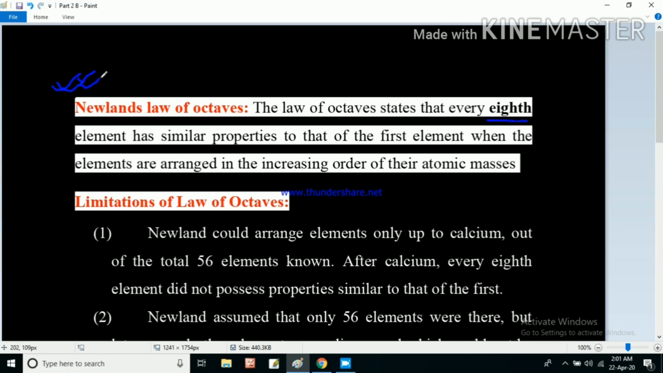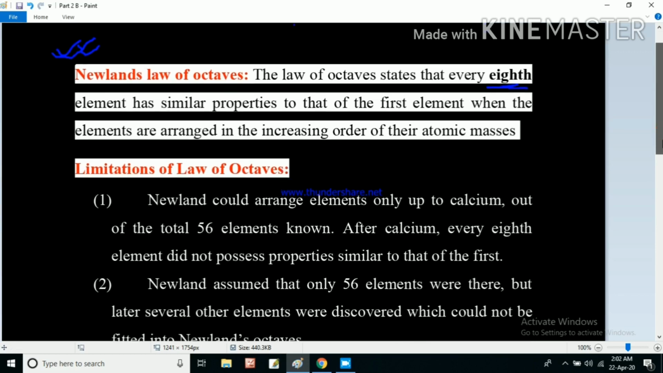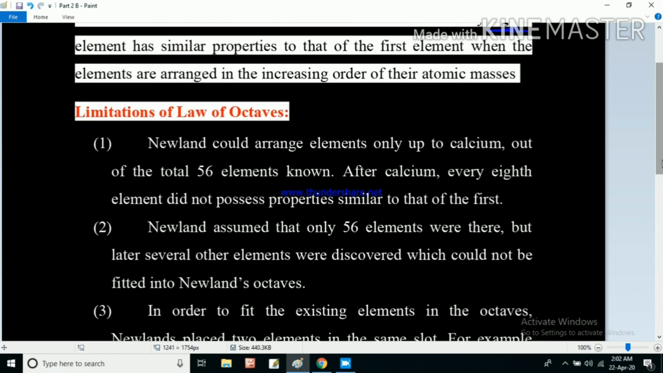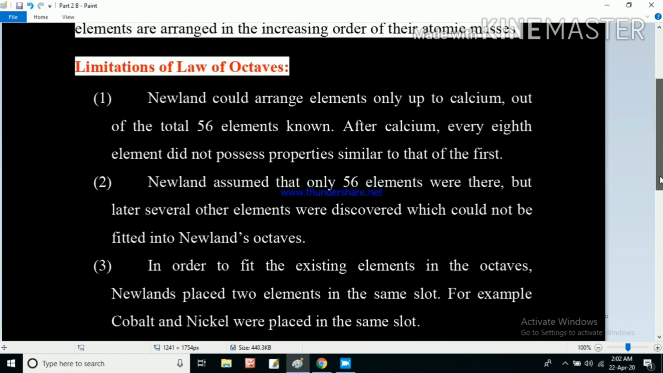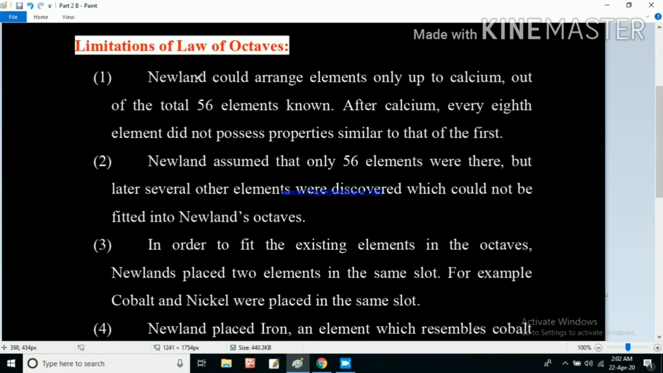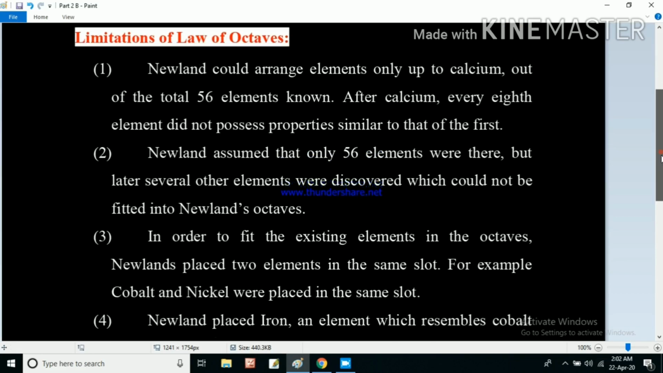It is similar to musical notes. In our musical notes, every 8th one is similar to the first. Similarly, in the periodic table also, we have seen the 8th element possessing similar properties to the first one. Some limitations were also there in this classification, and in this one we will discuss these limitations of the law of octaves.